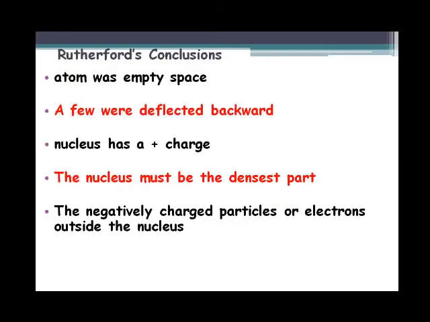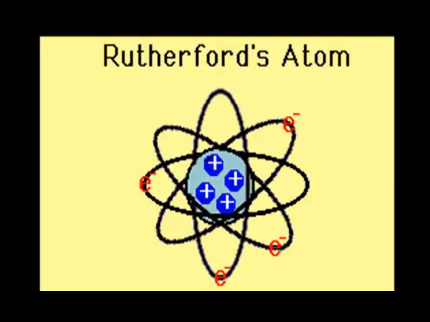So we see that the majority of the particles went through the foil, so the majority of the atom was empty space. A few were deflected backwards, indicating they hit a solid object. He concluded that the atom has a solid core, or nucleus, and this nucleus had a positive charge. The nucleus must be the densest part to cause that great bounce back. Therefore, the majority of an atom's mass must be in the nucleus. The negatively charged particles, or the electrons, orbited outside the nucleus.